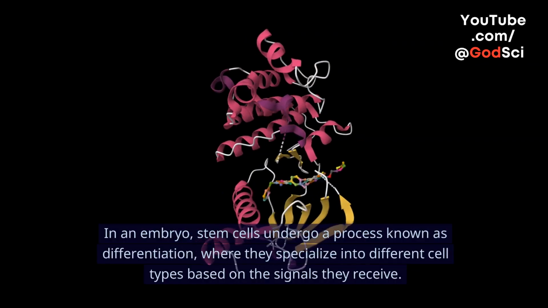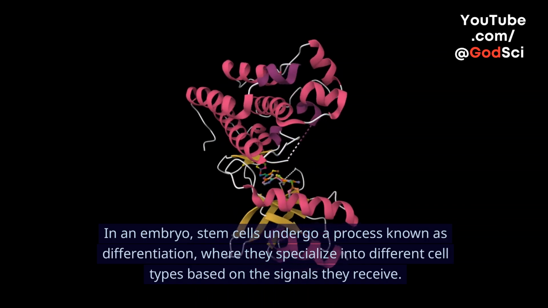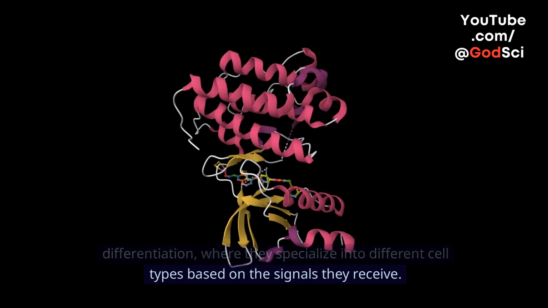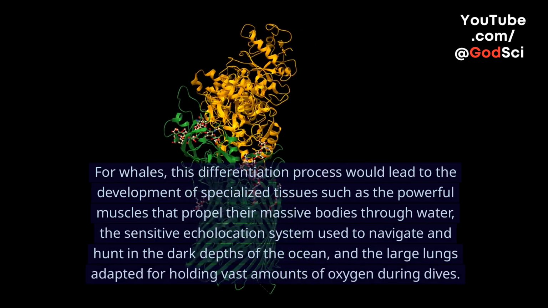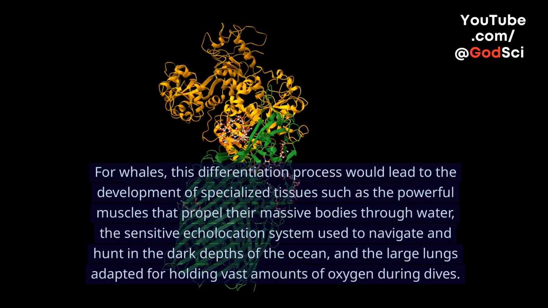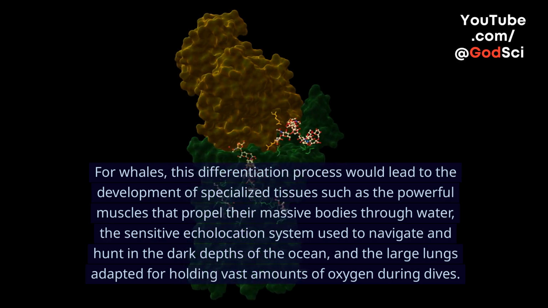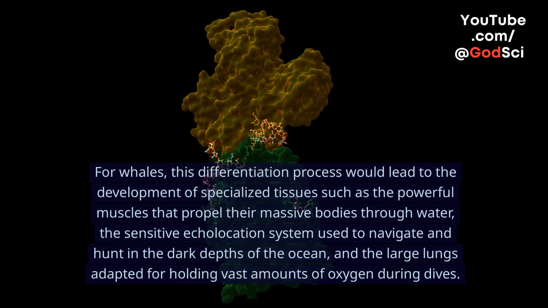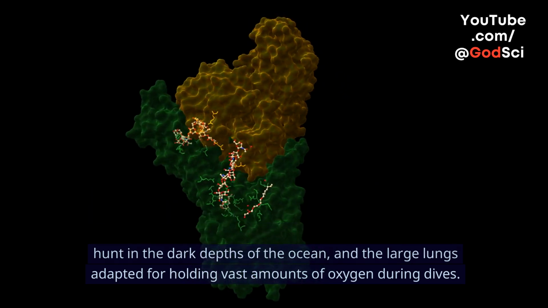In an embryo, stem cells undergo a process known as differentiation, where they specialize into different cell types based on the signals they receive. For whales, this differentiation process would lead to the development of specialized tissues such as the powerful muscles that propel their massive bodies through water, the sensitive echolocation system used to navigate and hunt in the dark depths of the ocean, and the large lungs adapted for holding vast amounts of oxygen during dives.